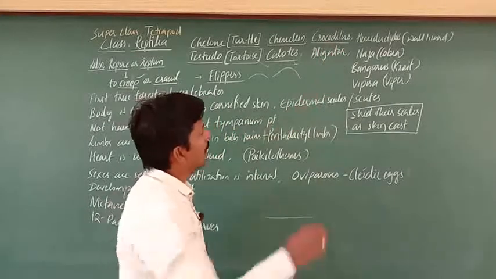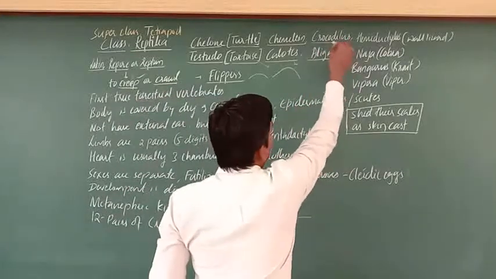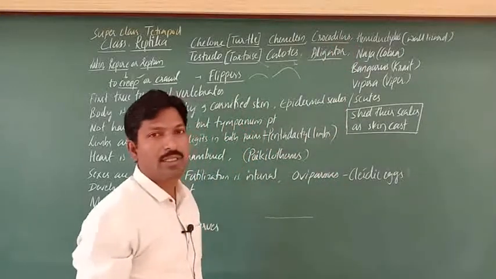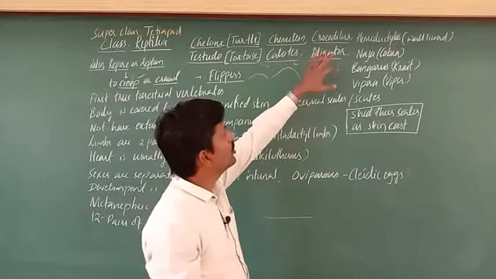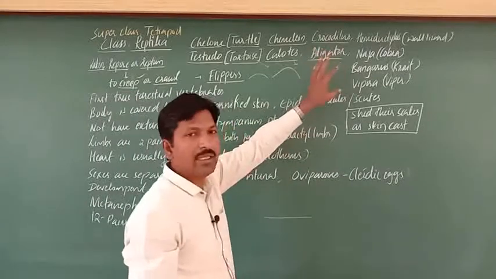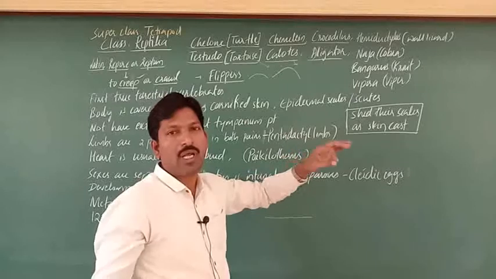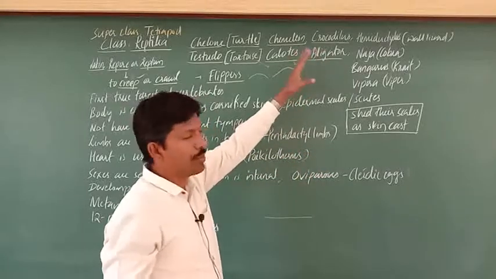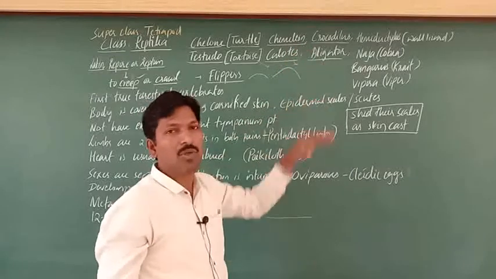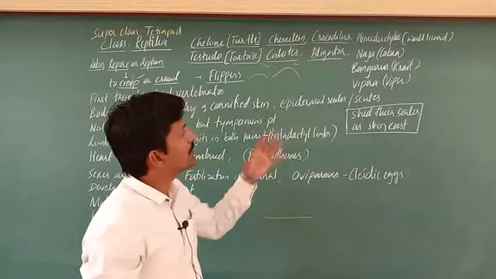And next one, alligator. Here also they appear similar, right? In the size and some other features there is a little difference which we observe. Alligators are longer and larger in size. Crocodiles have somewhat similar properties, but they are comparatively small in size, right? So that is alligators and crocodiles.